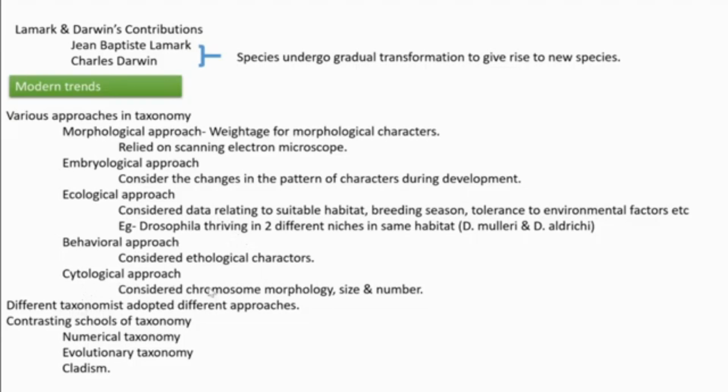Even though so many approaches are present in the field of taxonomy, it depends upon convenience and interest. Every taxonomist can choose any of these approaches. Then, some contrasting schools of taxonomy. Schools of taxonomy means different fields, different systems, methods. Mainly three types of taxonomy are there: numerical taxonomy, evolutionary taxonomy, and cladistic taxonomy. We are going to see them one by one.